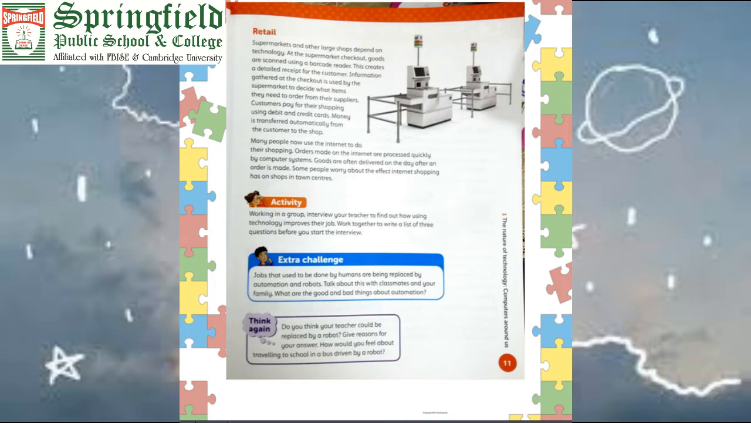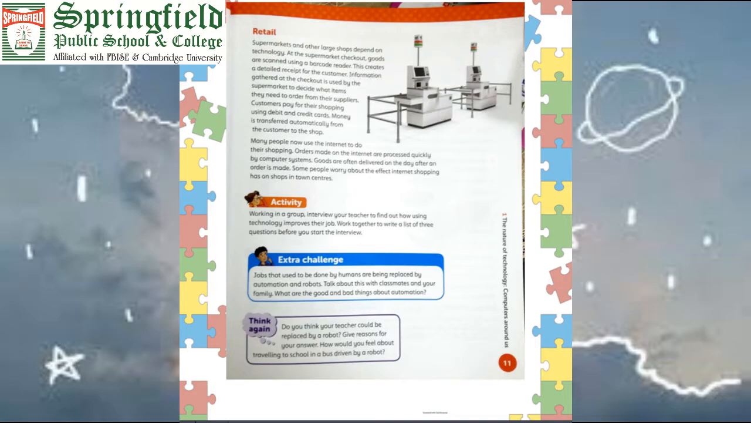We just swipe our card in that machine, and it can easily detect the bill amount from your account and transfer it to the shopkeeper's account easily. In this way microprocessors also help us in our shopping, in purchasing goods.